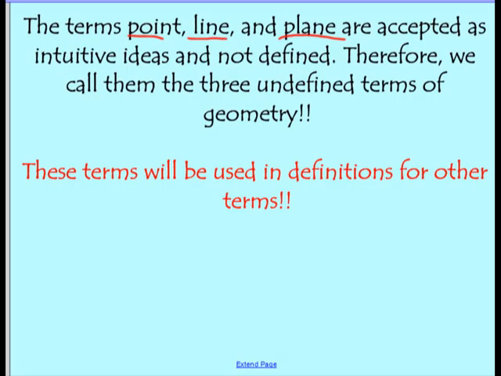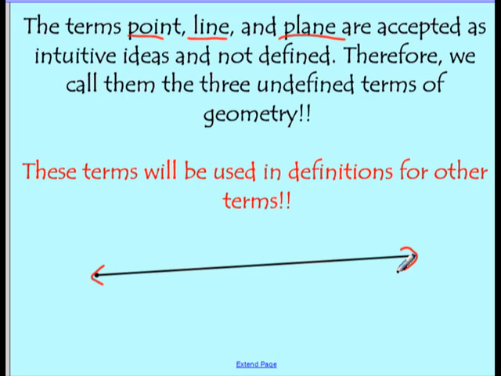Similar with a line. A line, you know what it looks like when you see one. It goes on and on forever in both directions. It should have arrows on both ends. It's straight, whatever that means. A line has to be straight. You know what a plane is? A plane is a flat surface, goes on and on forever in all directions, but very difficult to define.